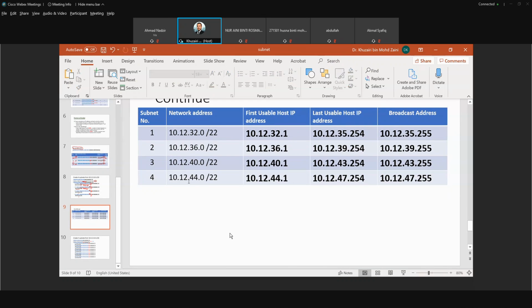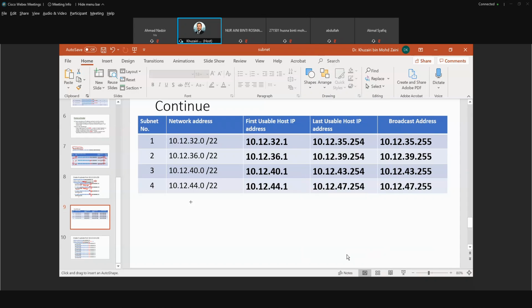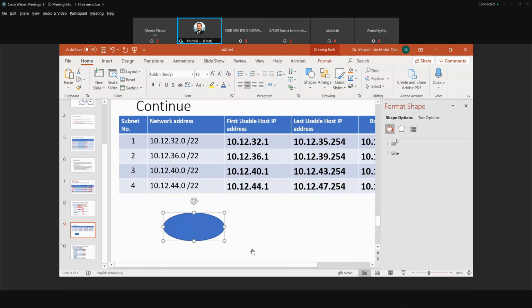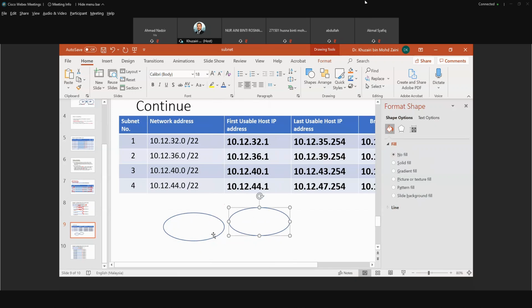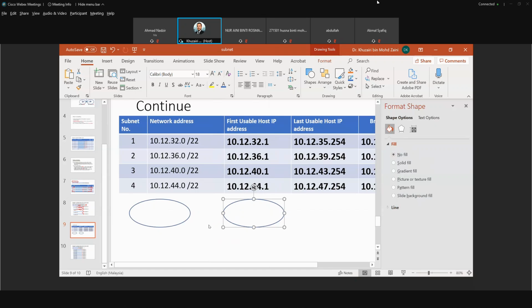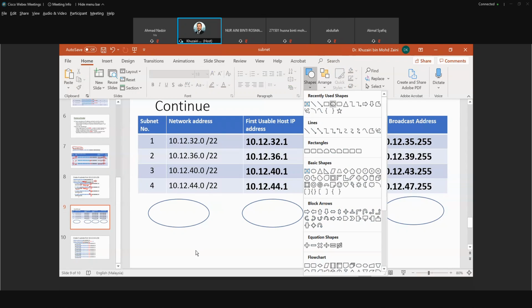So you will create 4 networks. We create another 4 networks. Okay, now there are 4 networks. Within each network there are small networks.